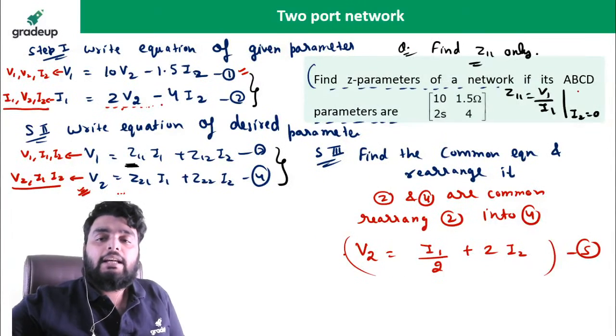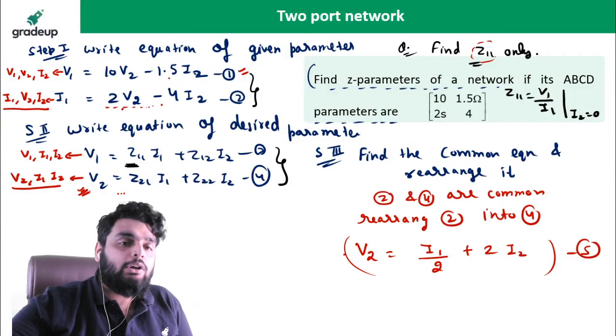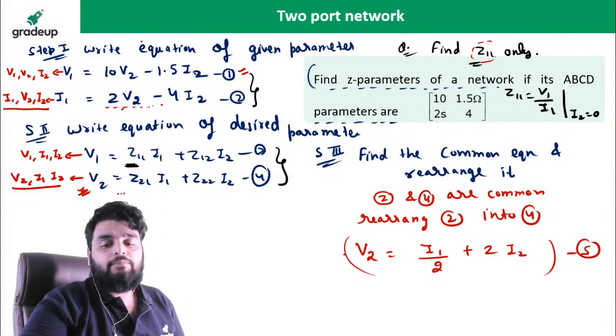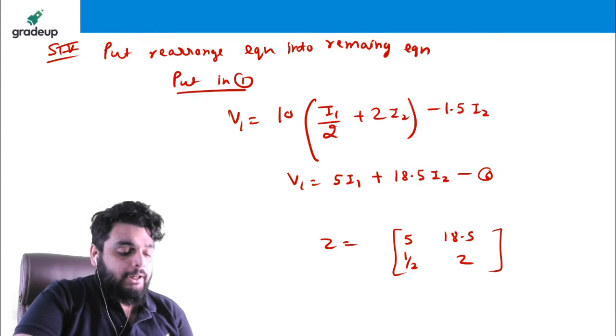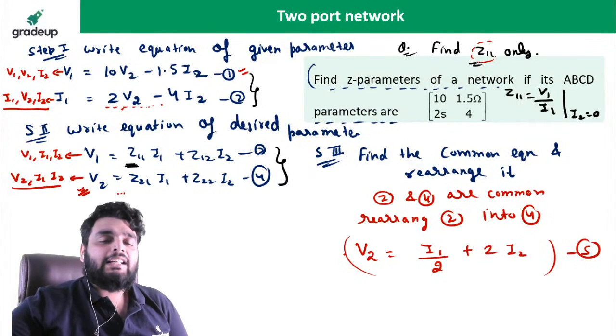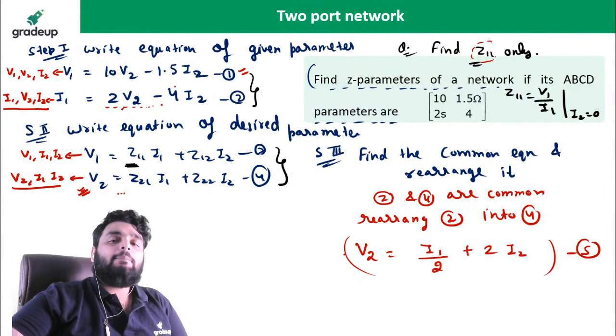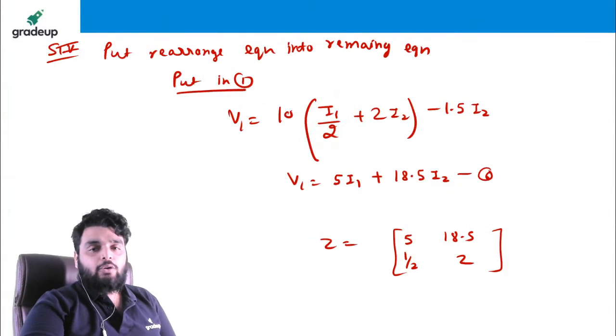Okay, so let's see, if I want to find out Z11 only, when you put I2 equal to 0 here, you will get V1 by I1 equal to 5. The same answer you are getting. So remember, if you need to find out the whole parameter, then you have to change the equation. When you need to find out only one element, then you can use the proper method like this. Simple, okay. So let's solve one more question.